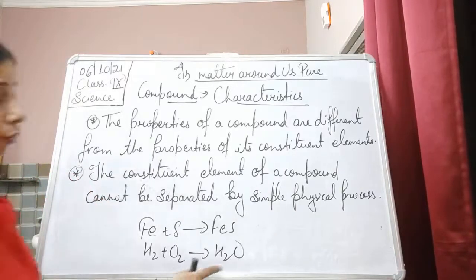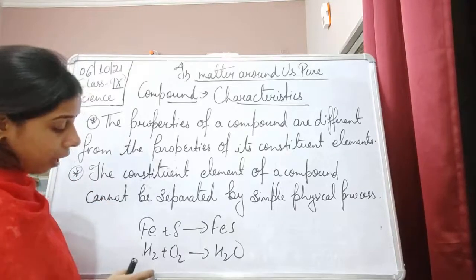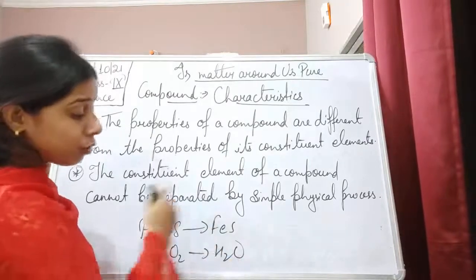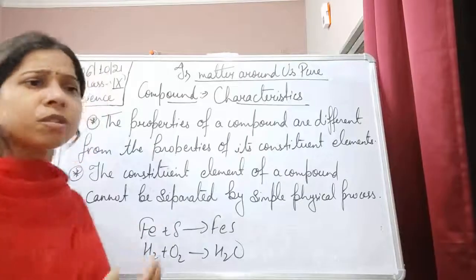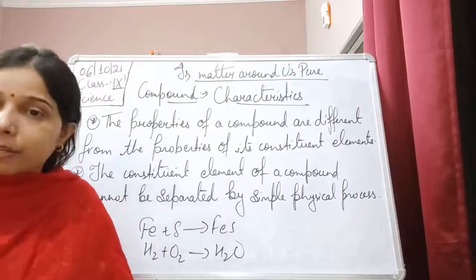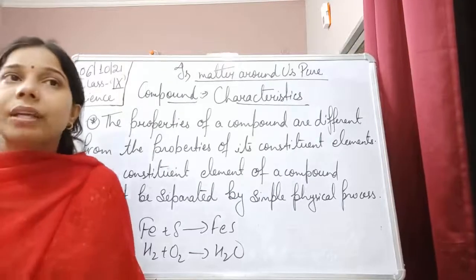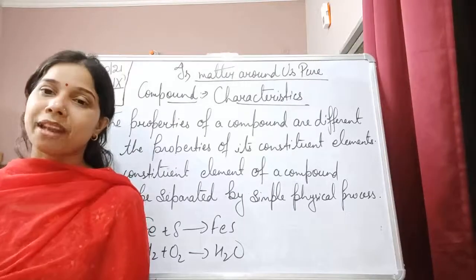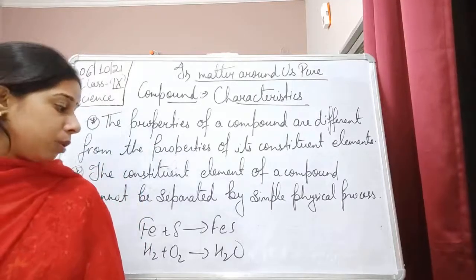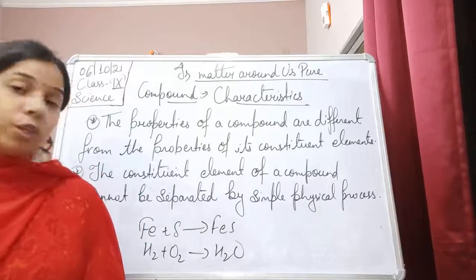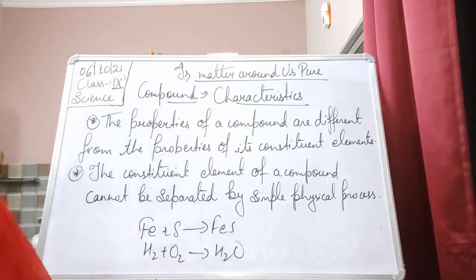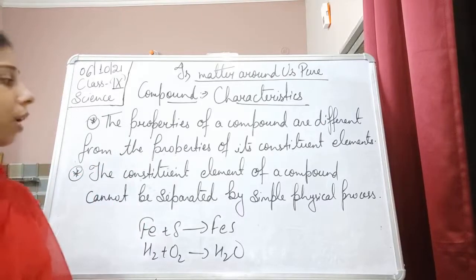What happens in the case of water also? Water is made up of hydrogen and oxygen. When hydrogen and oxygen combine together, there is a formation of H2O. Is it possible to separate the H2O by evaporation, distillation, fractional distillation or magnetic separation? No. We cannot separate it. We can separate it only through the process of electrolysis. By applying electric current to it, we will be able to separate the H2O into H2 and O2. So by simple physical processes, we are not able to separate the constituents of a compound from each other.